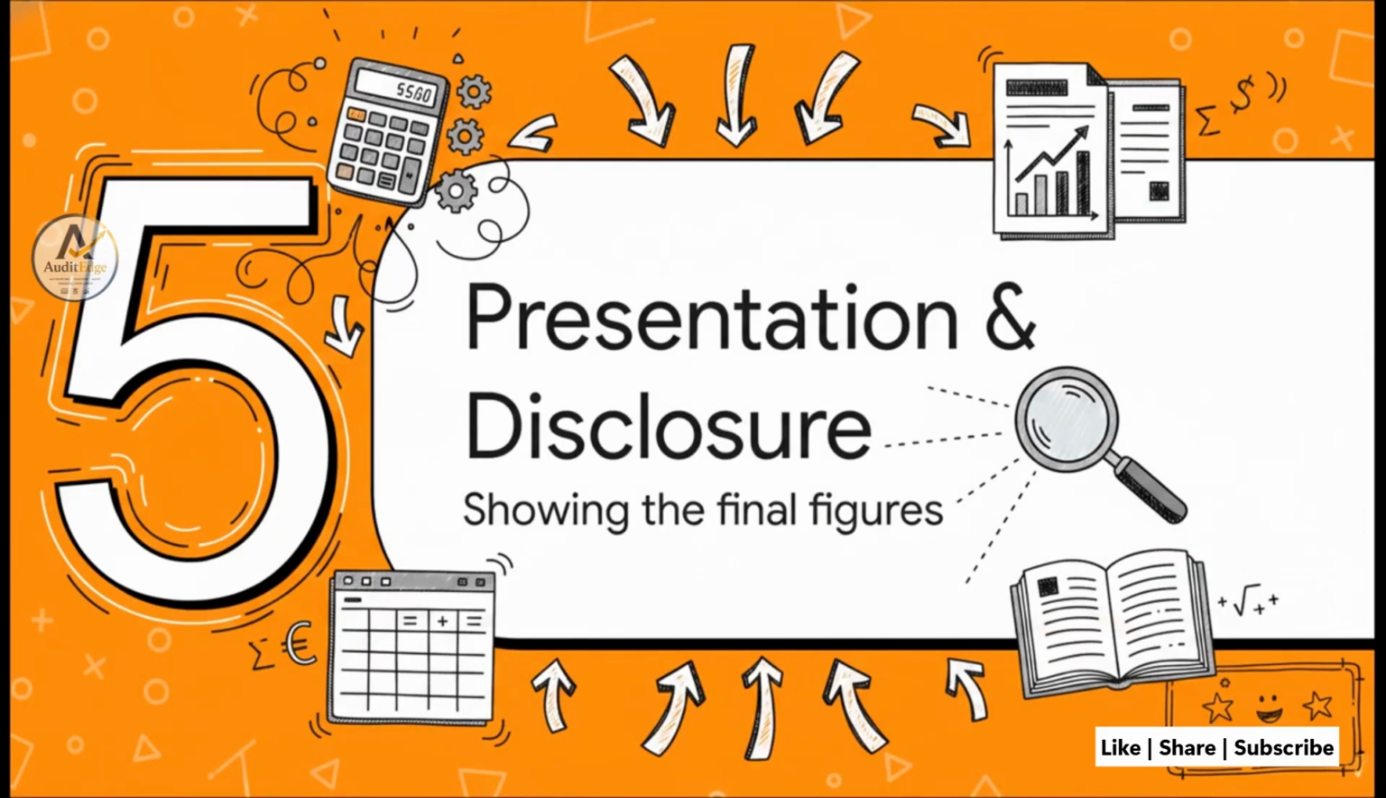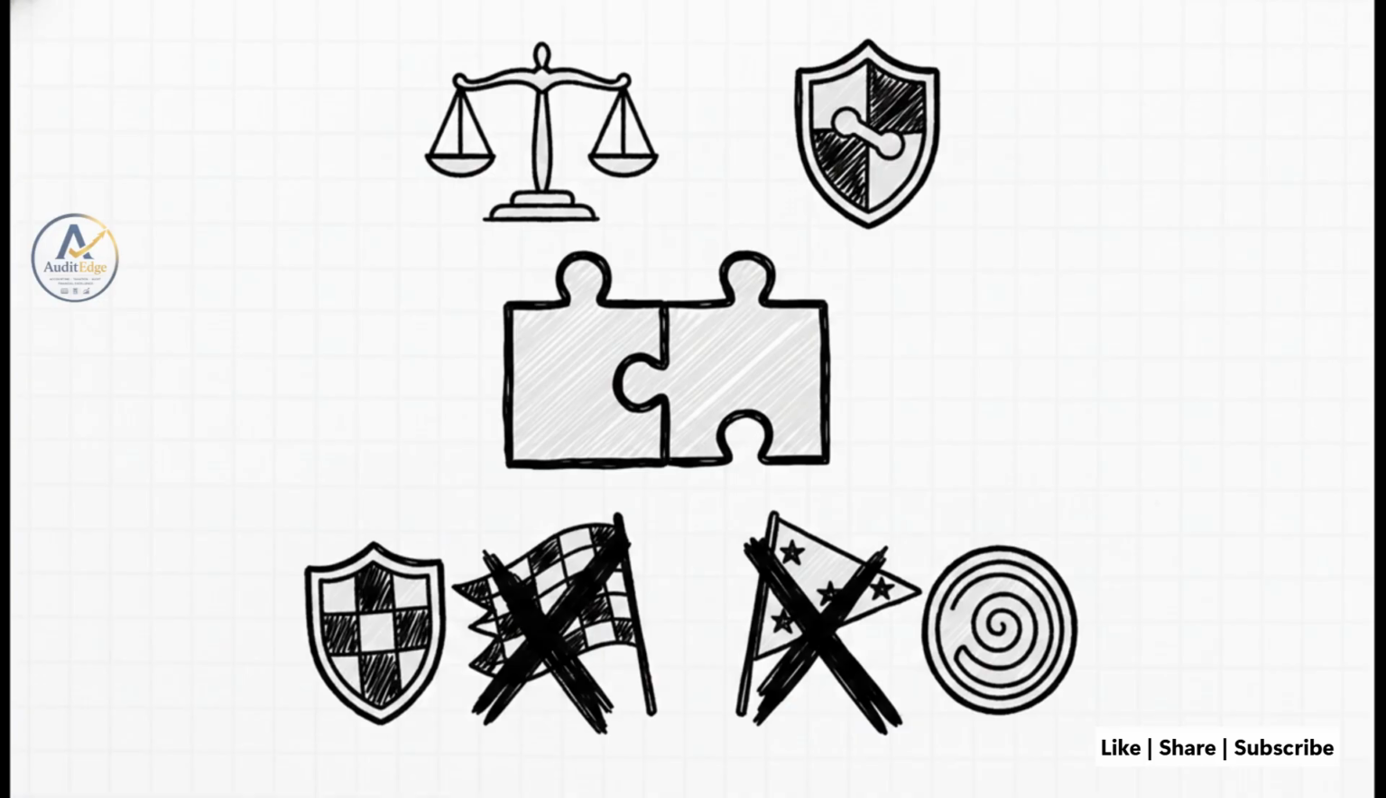Almost done. Section 5, Presentation and Disclosures, how we show the final figures. A common question I get is, sir, can we just net off our deferred tax assets and liabilities to show one single clean figure on the balance sheet? Absolutely not. You cannot simply mix them. The criteria are strict. You may only offset a deferred tax asset against a liability if you have a legally enforceable right to set off current tax assets against current tax liabilities and, vitally, both relate to income taxes levied by the exact same taxation authority.